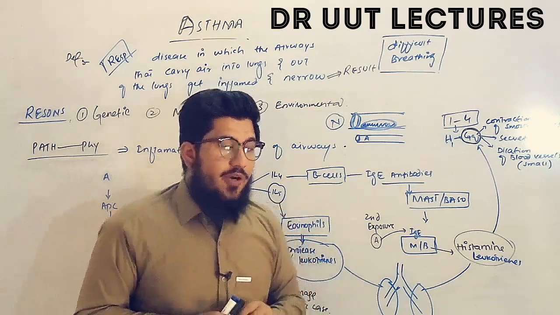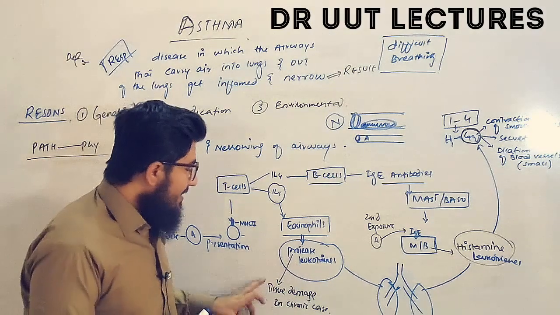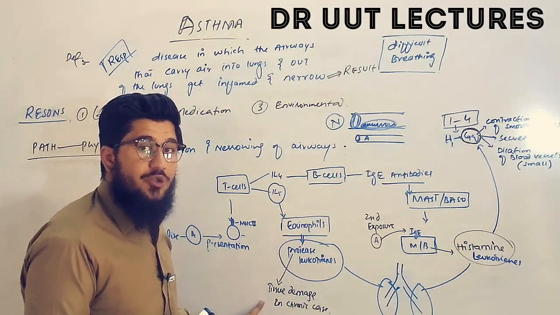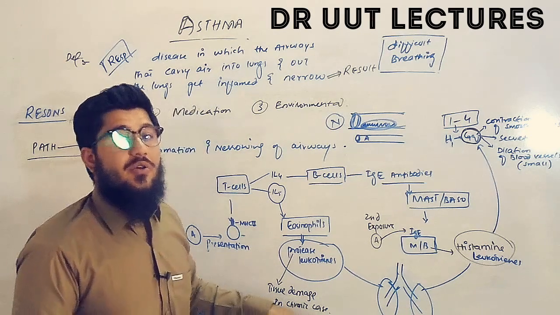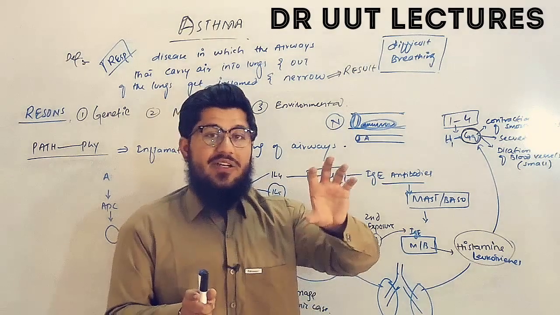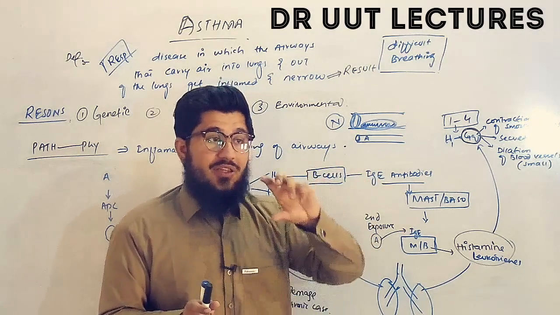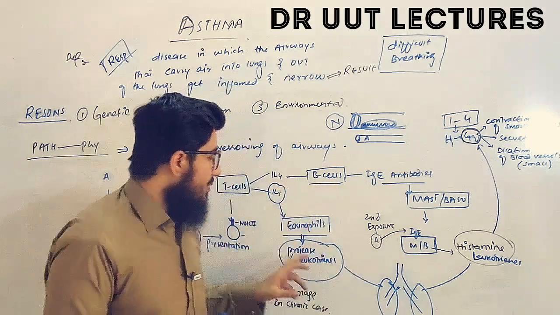And one very important point remaining is proteases. Now what is the function of proteases? They are responsible for tissue damage in the chronic cases. We have asthma when it is acute, and if this asthma aggravates and turns chronic, in that case the tissue damage in the airways is due to these proteases.